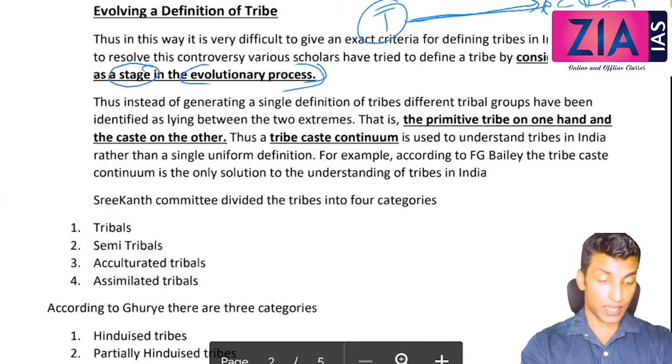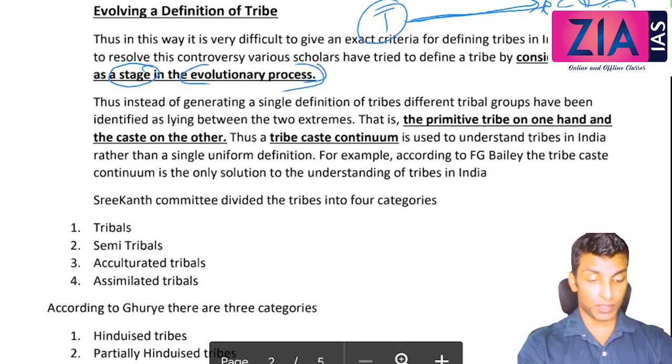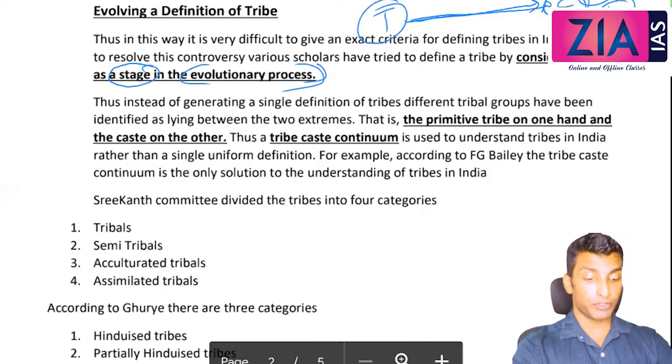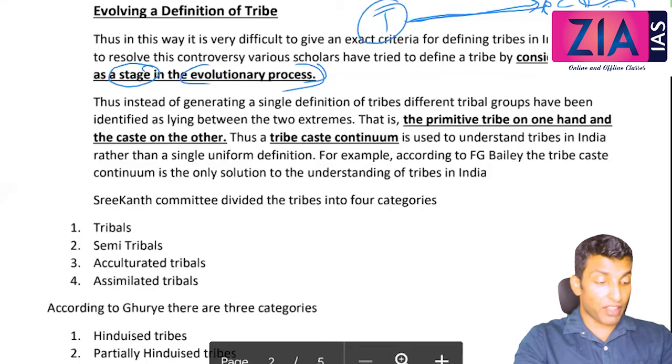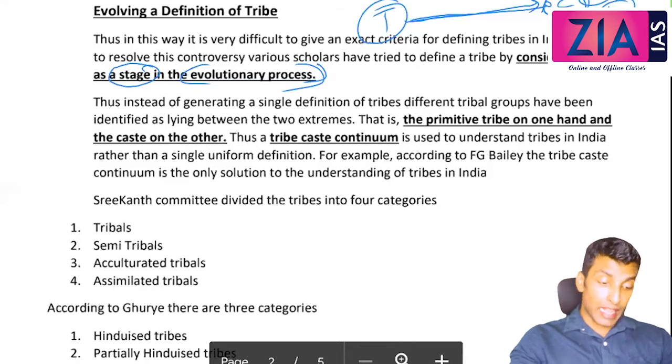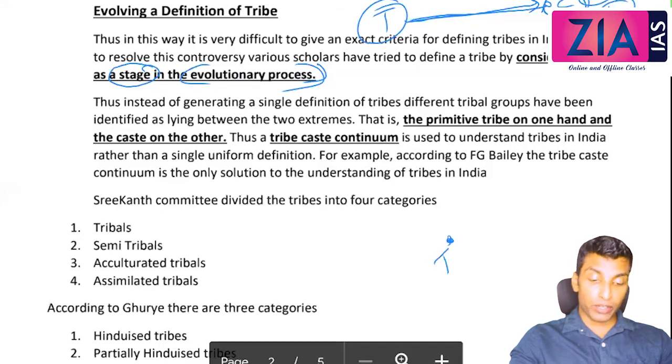Thus, instead of generating a single definition of tribes, which is very much not possible, as we have seen, different tribal groups have been identified as lying between two extremes. On one side, the primitive tribe, and on the other side, caste. So this is what we call the tribe-caste continuum.